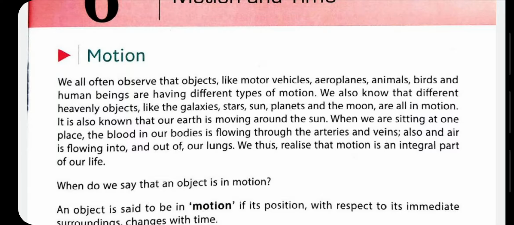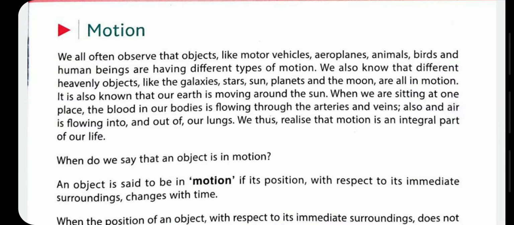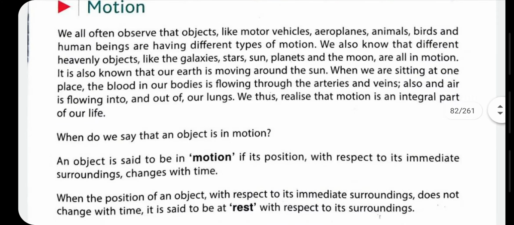The hands are changing their position with respect to time and with respect to its immediate surrounding. Immediate surrounding means where it is. If a train is standing on track, the immediate surrounding is outside the train and the train is at rest if it is not in motion. So the opposite of motion is rest. Either the body may be at rest or in motion.